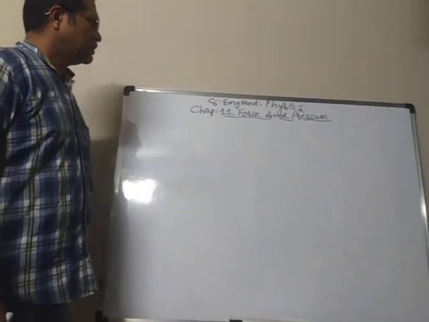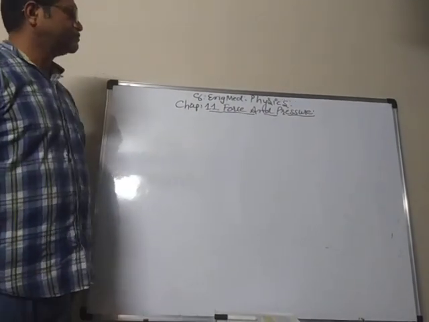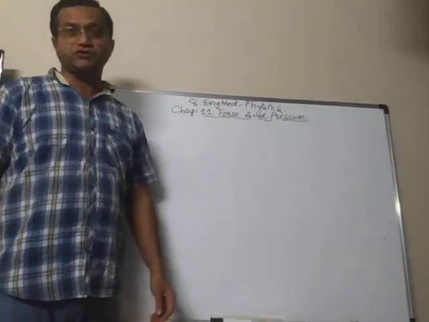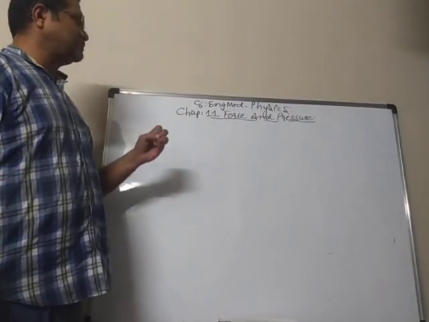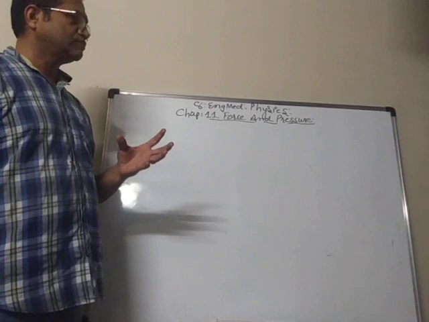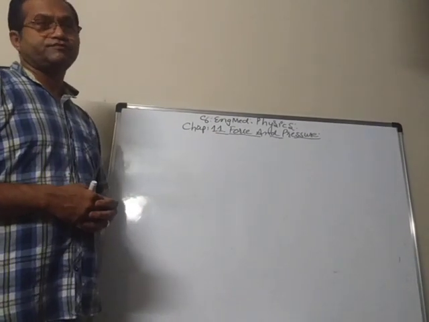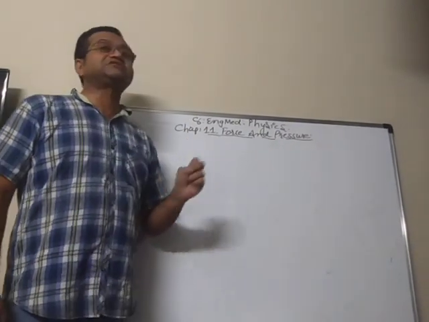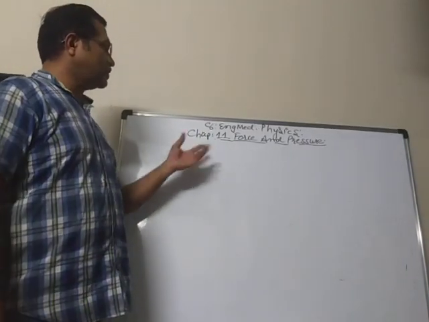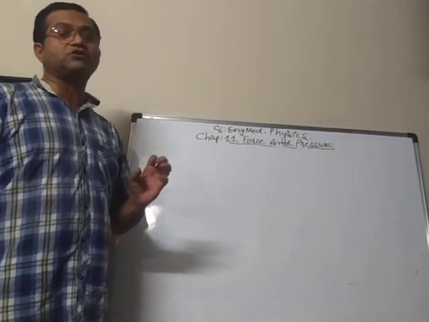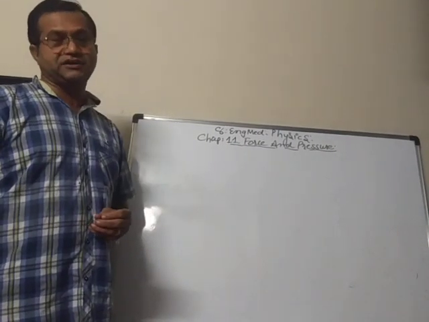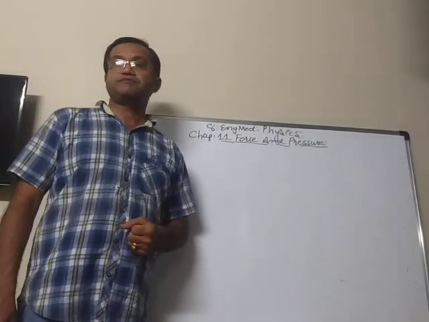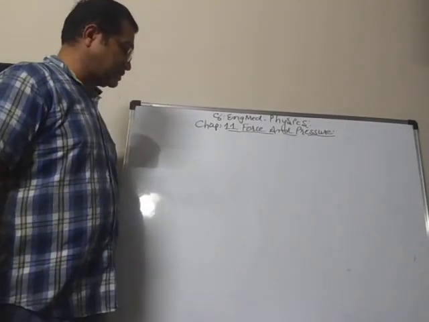Chapter 11, we learn about the different types of forces: contact forces and non-contact forces. Contact forces mean those forces which need to be in contact when we want to apply that force, like muscular force and frictional force. And non-contact means in which we don't have to be in contact directly, like magnetic force, electrostatic force, and the force of gravitation.